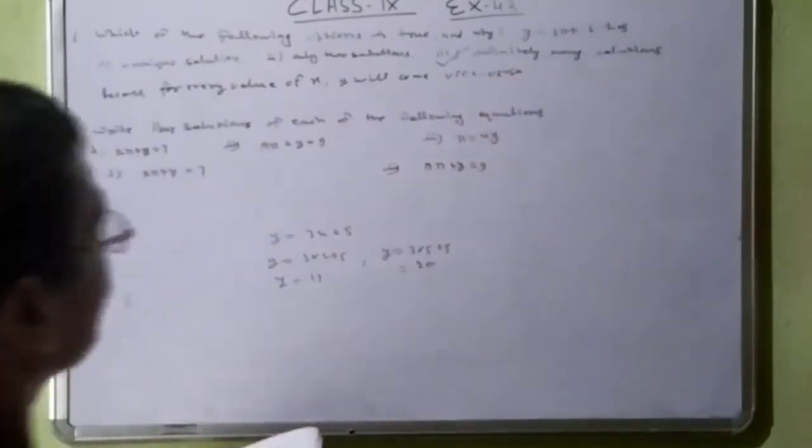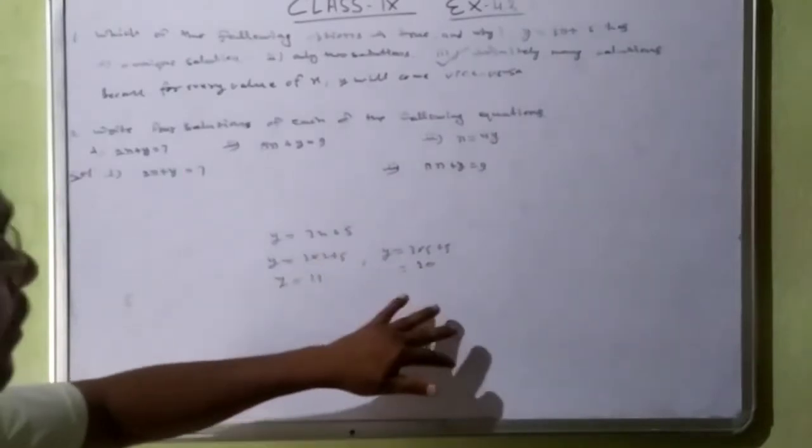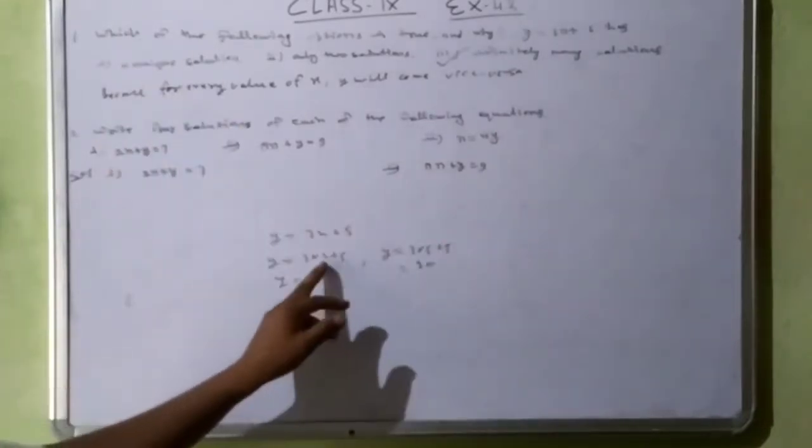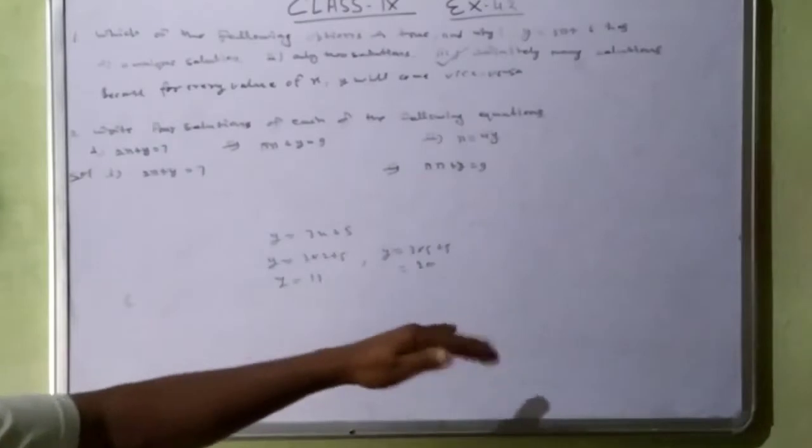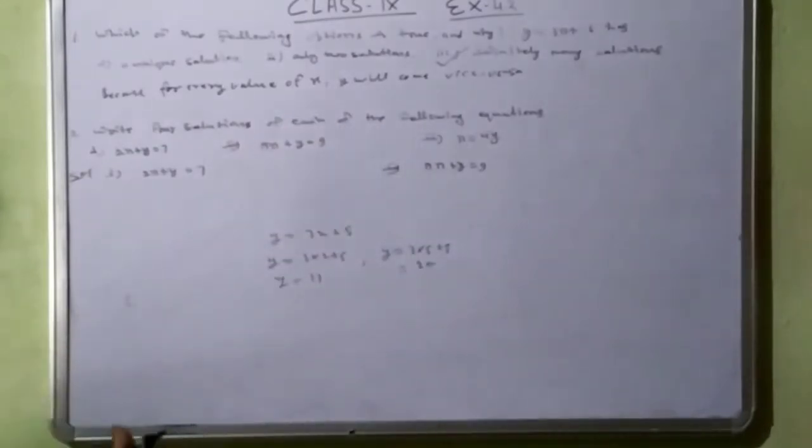It means if we place 1, then y will become one answer. If we place 2 here, then y will become a different answer. So every time a different one will come. Right?